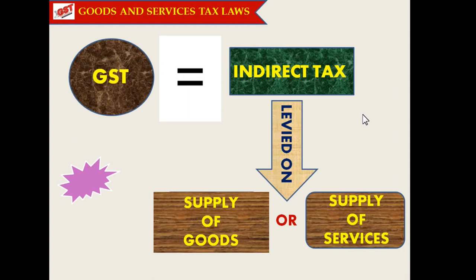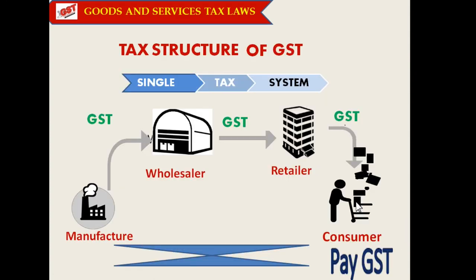This Goods and Service Tax is classified as an indirect tax, and it is levied either on the supply of goods or on the supply of services. As far as the tax structure of GST is concerned, it is classified as a single tax system, because at every stage of supply of goods only GST is levied. Therefore, it is classified as a single tax system.